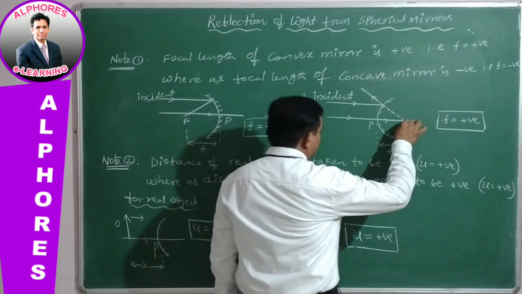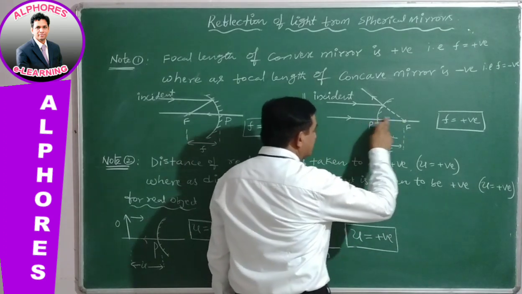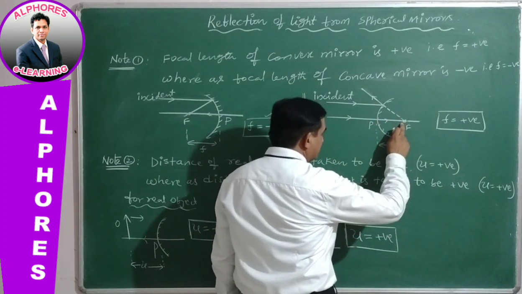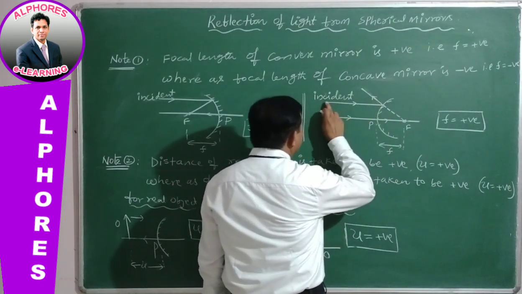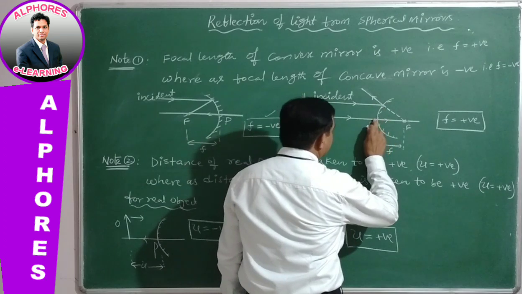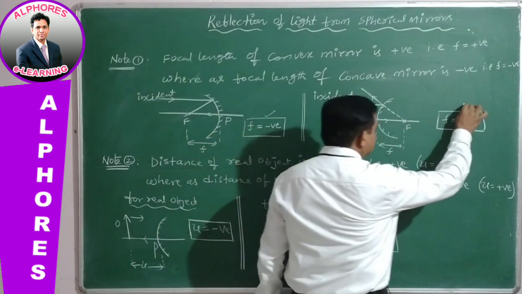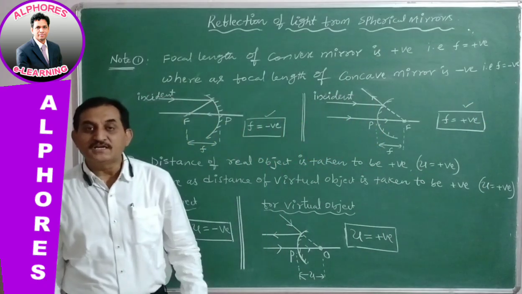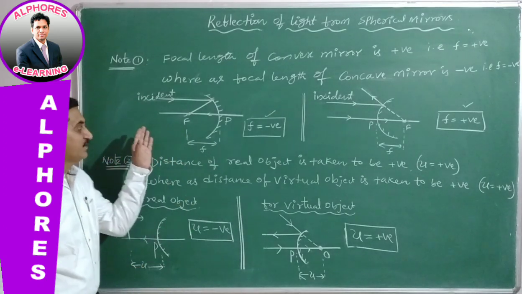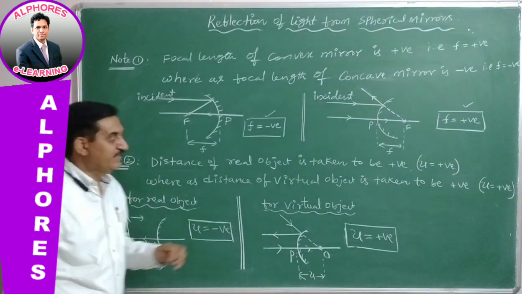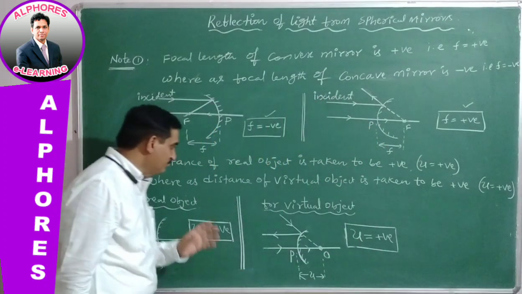Now it is at the focus point, so its distance is measured from pole to the focus point. That is the image distance. The virtual image formed at focus, we are measuring in the direction of the incident ray. The incident ray is left to right. Therefore, we are measuring from pole to focus in the same direction as the incident ray, which is taken to be positive. That is the reason why we take the focal length of concave mirror always negative and focal length of convex mirror always positive. Right? Let us move on.